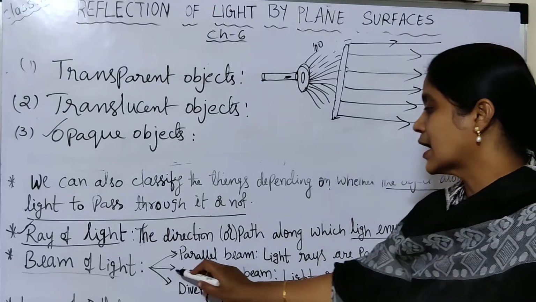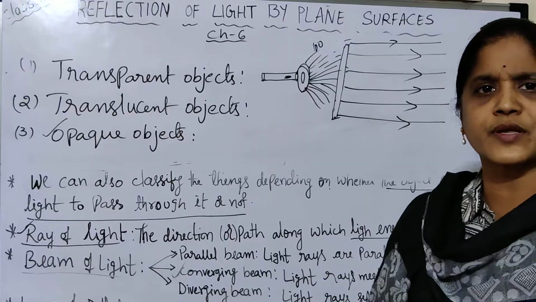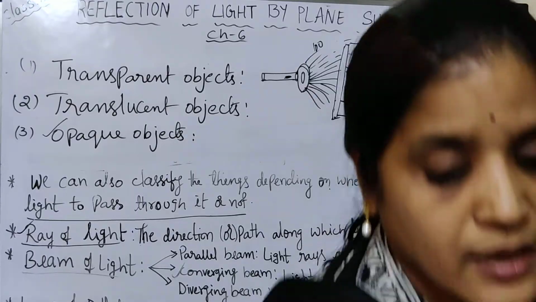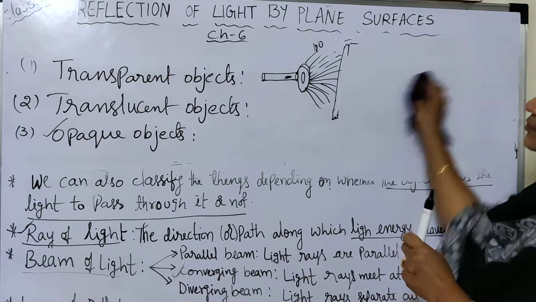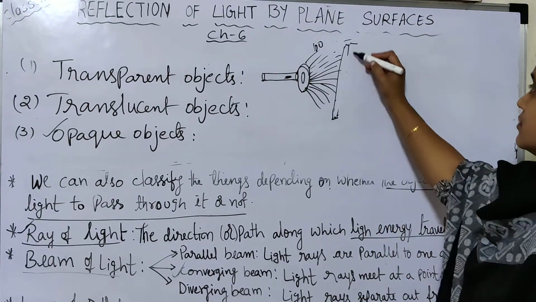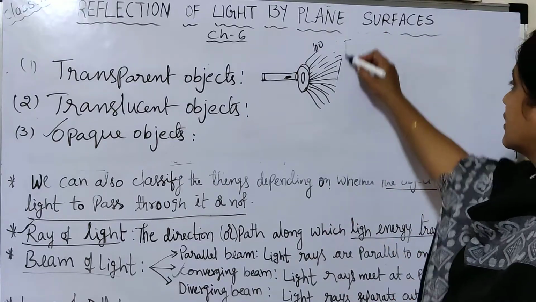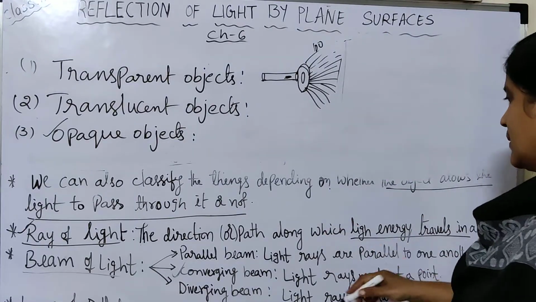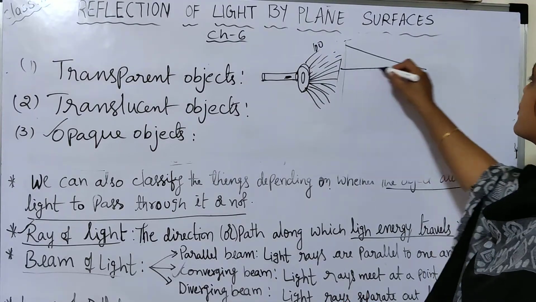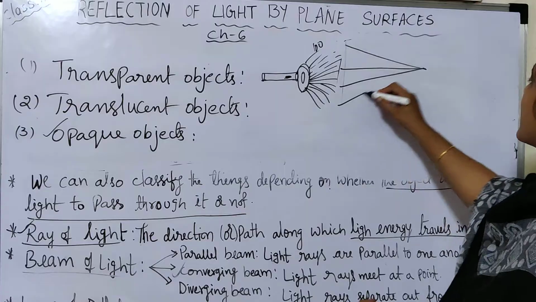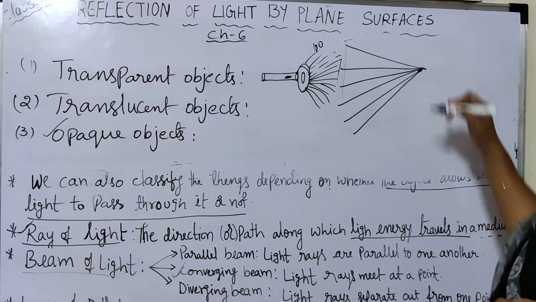Next one is the converging beam of light rays. Converging beam of light rays means from any source the light rays are converging. All these light rays from different sources are coming and meeting at one point. They are meeting at one point.